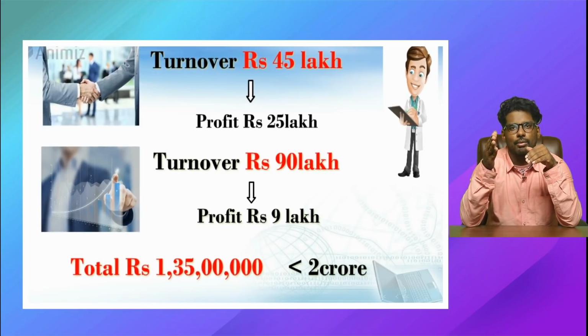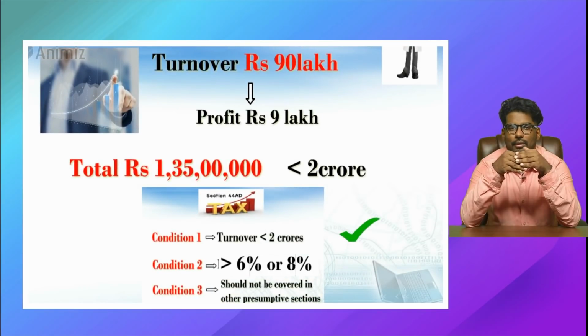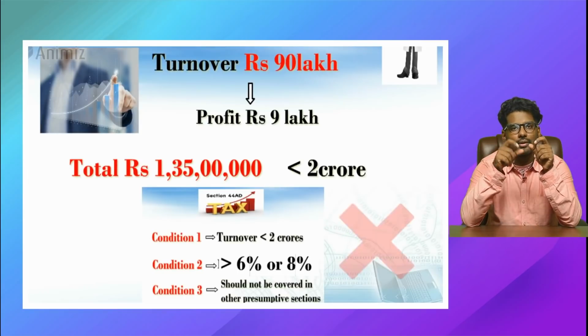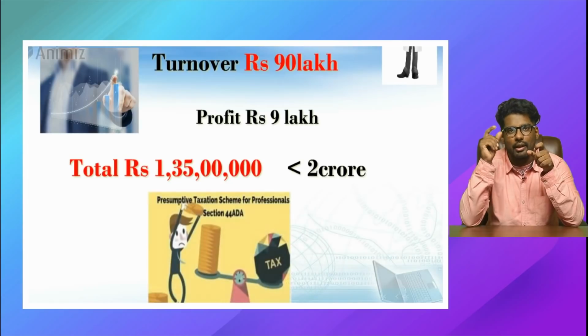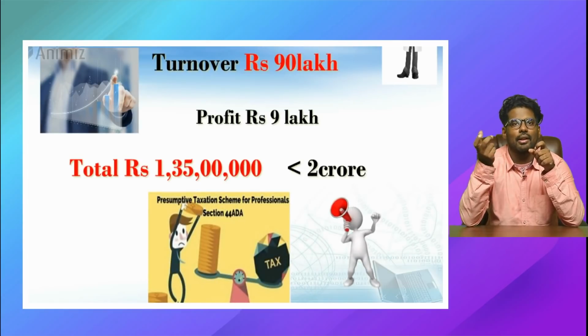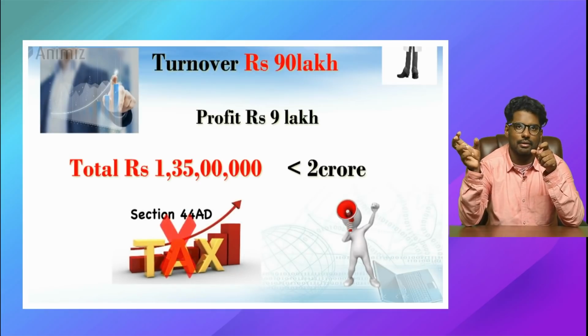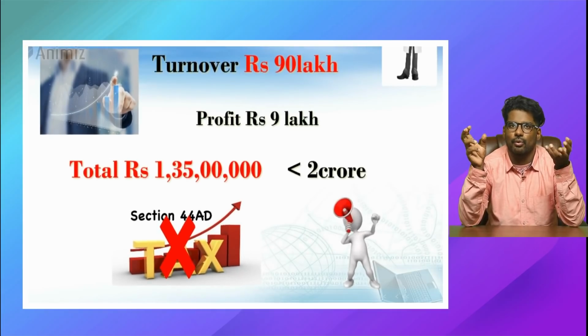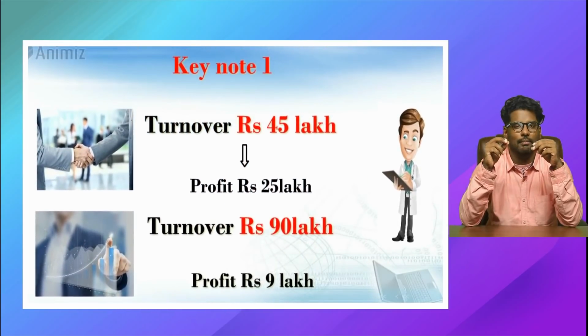He should obviously be allowed to avail this 44AD, right? He need not maintain books of accounts, he need not do any audit, all those things will come into the picture. But no, the answer is no, because he will be an ineligible person to avail this 44AD. The reason is, since he is a doctor, he will be covered under 44ADA, due to which his ability to use this 44AD for F&O trading is banned. That's the key point I want to drive in, because there are a lot of doctors who are also into F&O trading. So this particular small example is for them.